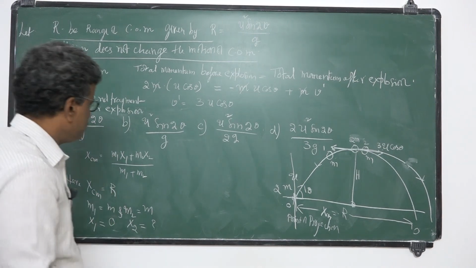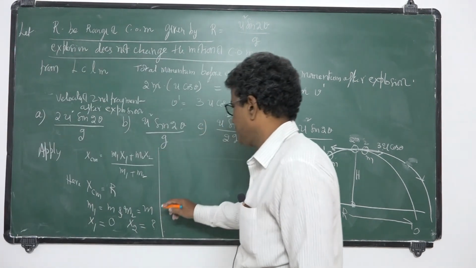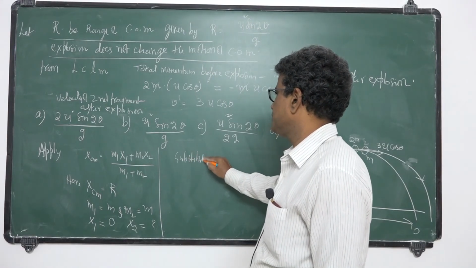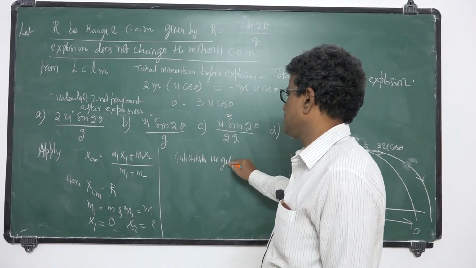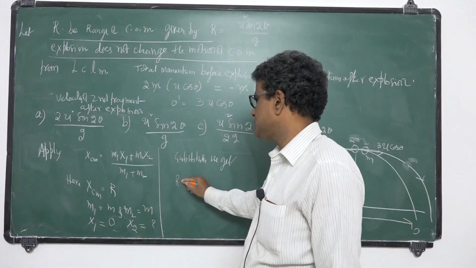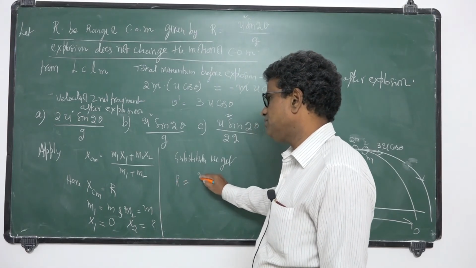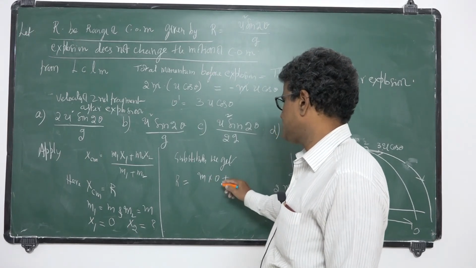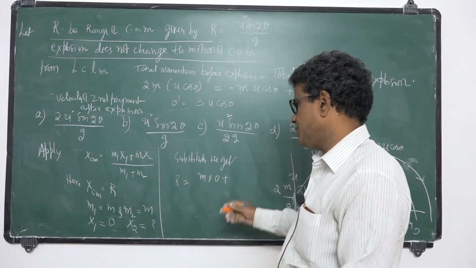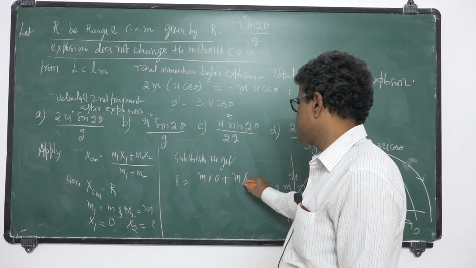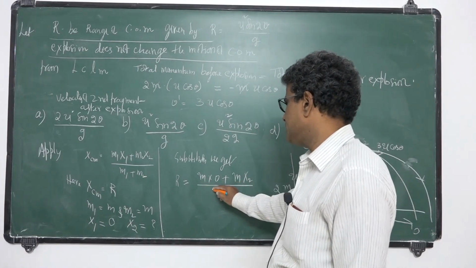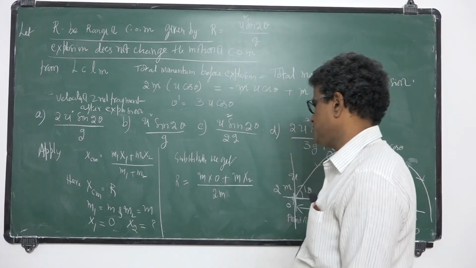Okay, you substitute these values here. So what do we get? XCM is R, M1 is M, X1 is 0, plus M2, which is M, times X2, which I want, by M1 plus M2, that is the total mass 2M.